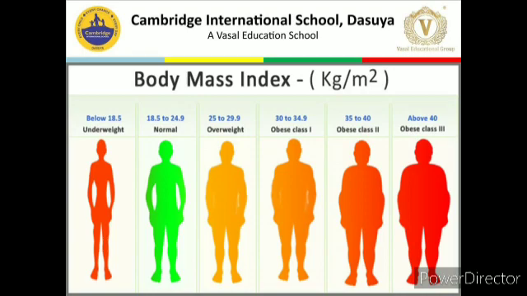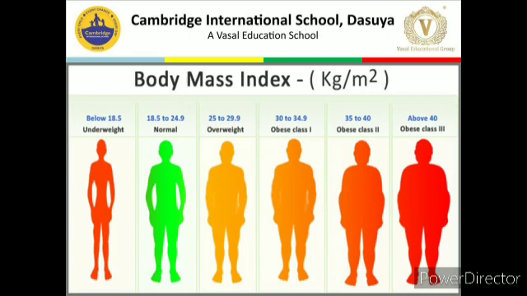Then above 40, it's very harmful, we can say. It's very, very dangerous also. It's a very, very obese person. This person is very heavily overweight, we can say. We don't have words for these people. They are very, very fatty, and they have so many diseases in life. They can't walk properly, they can't drive properly, they can't sleep properly with their family members, they cannot even sit properly. These people are above 40 after calculating the weight.